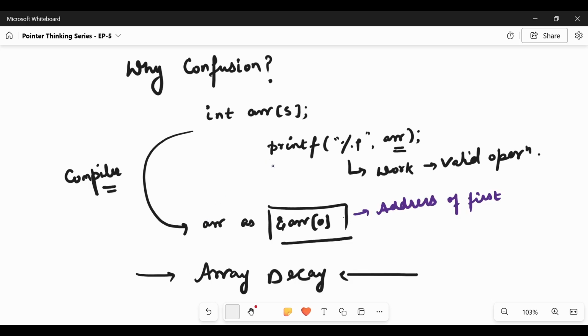So the compiler has transformed this array into the address of the first element. This automatic conversion is called array to pointer conversion.